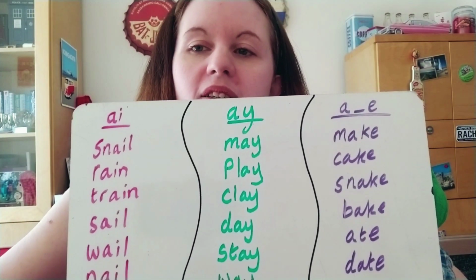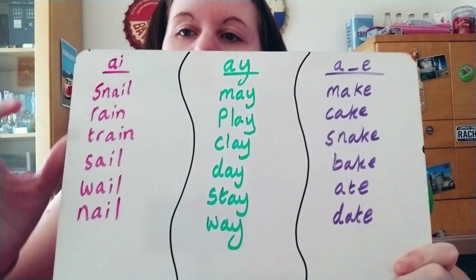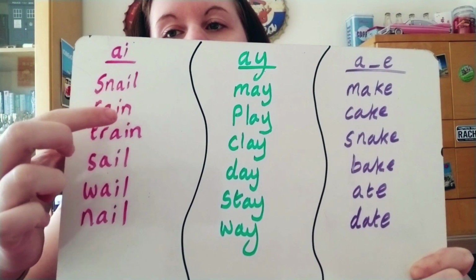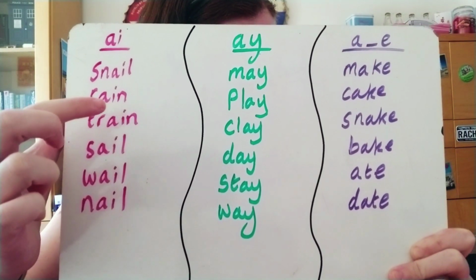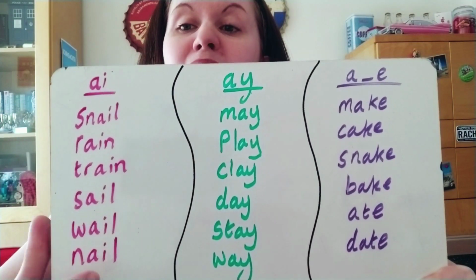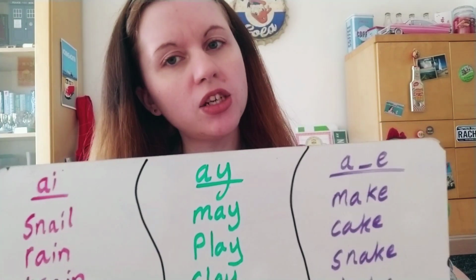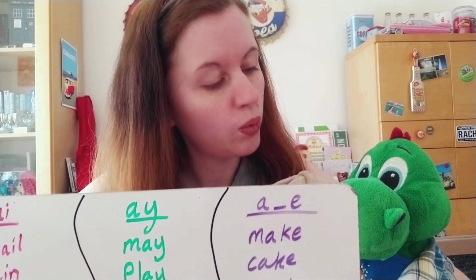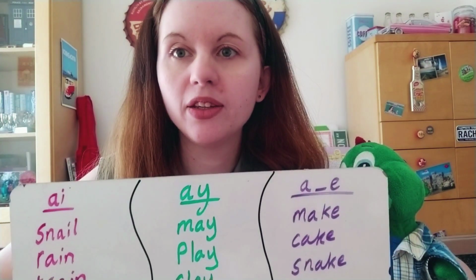What do you notice about where the A sounds come in these words? What about the AI digraph, snail in the rain? Where does that come in the words? In the middle. That's right, Puffles, in the middle of the word. So if you've got a word and you're not sure which A digraph to use, but you know that the A sound is in the middle of the word, which digraph will you use? Snail in the rain. That's it, Puffles, snail in the rain.